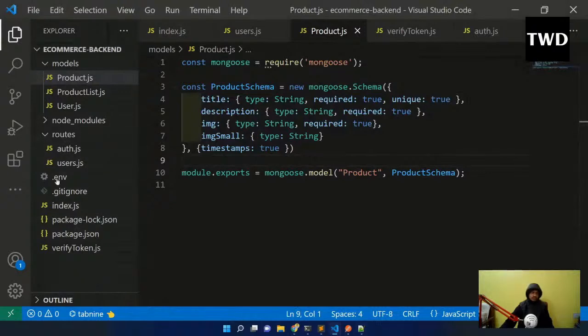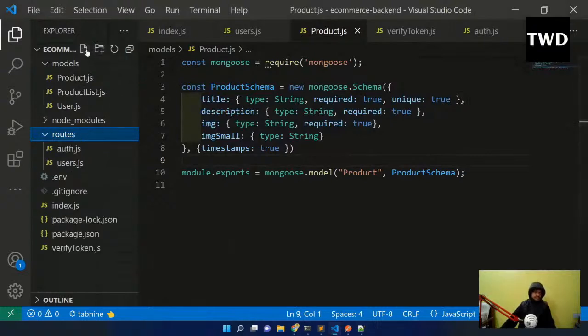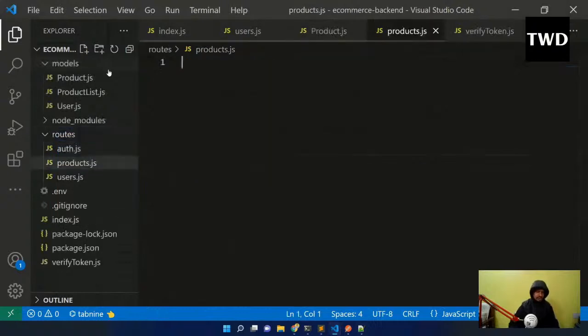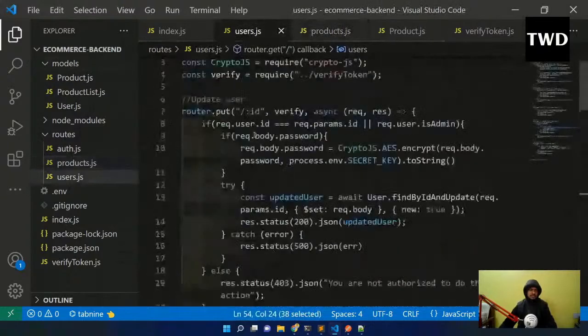So let us create a route, and we'll quickly do it. Route of products.js we'll have, and as I've told, this will be quite similar to the users. So let us do that.